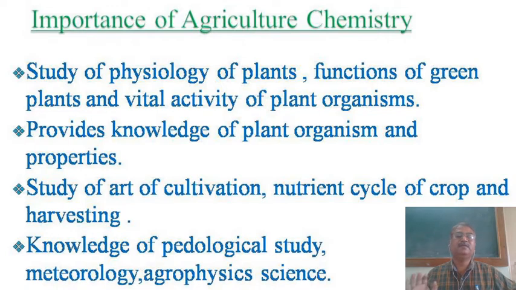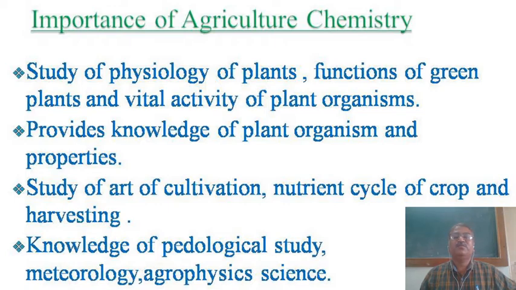If we don't know the knowledge related with physiology, then physiological processes, for example, respiration, absorption of water, absorption of fertilizer in soluble form, gain of various nutrients, photosynthesis, food production, such type of physiological process and their knowledge is provided by agriculture chemistry branch, right? This knowledge is provided.